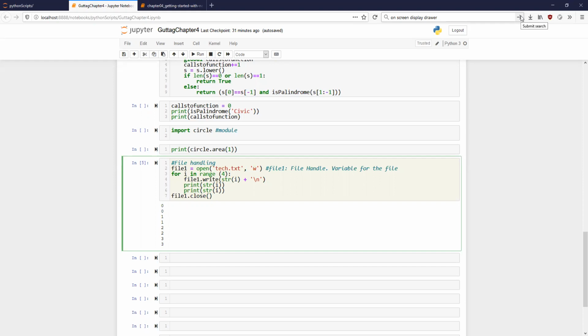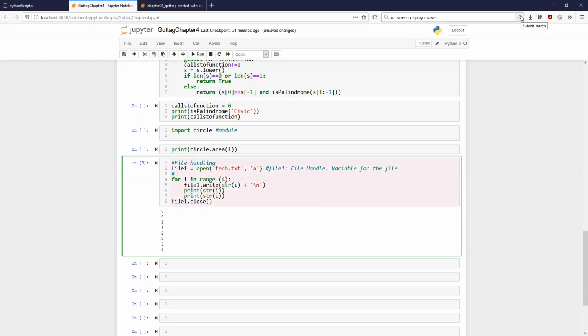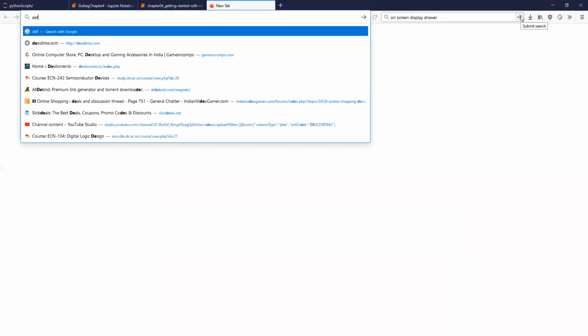But if I give another attribute instead of W, if I give an A, what does A stand for? Any idea? Append. A stands for append. Do you know what append is? It's adding a string in the list. Yeah, but in English, append. Let us define.